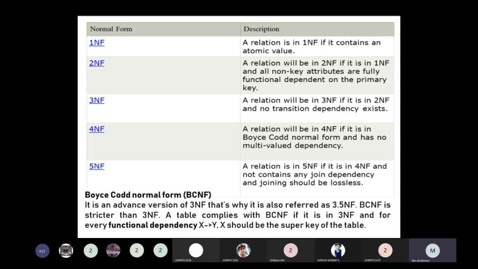For example, we assign 2017 CS 103, 104. So 103 is assigned to one student, isn't it? This number we cannot type or edit for any other student. So that is the concept of the primary key.